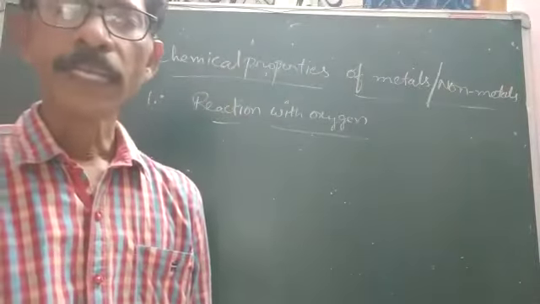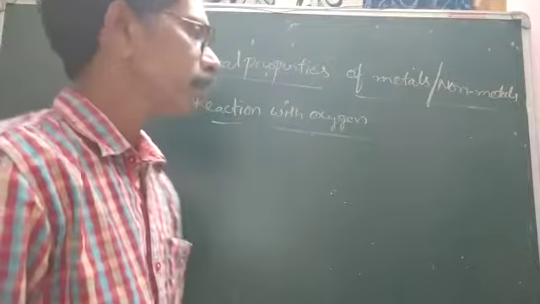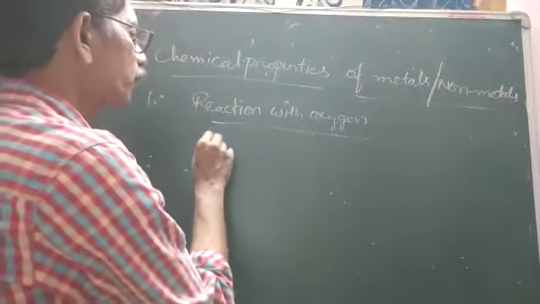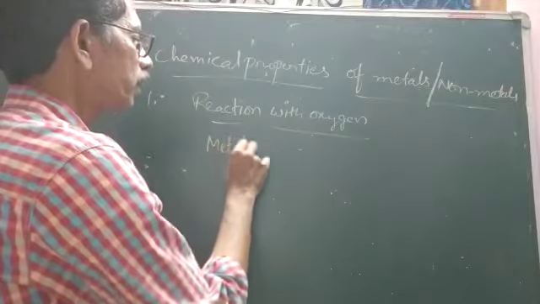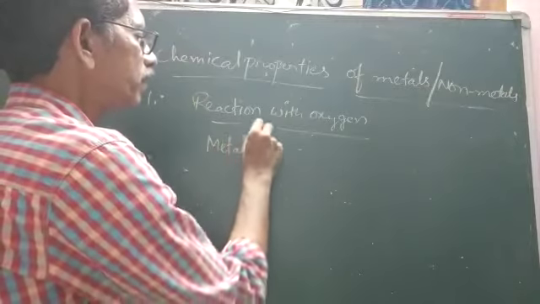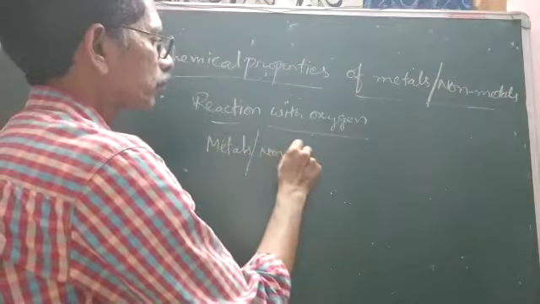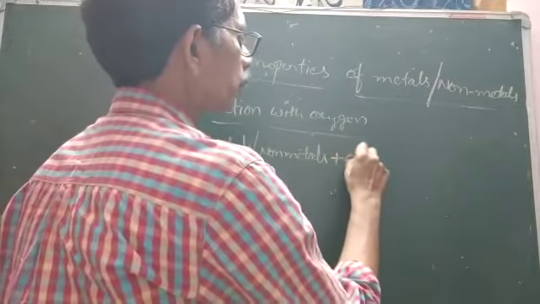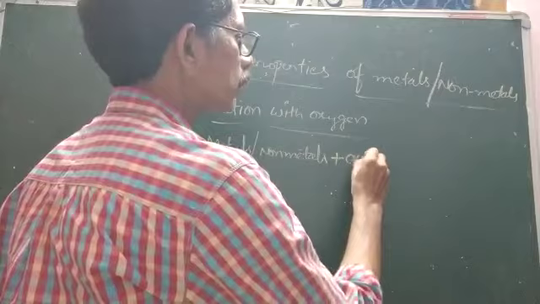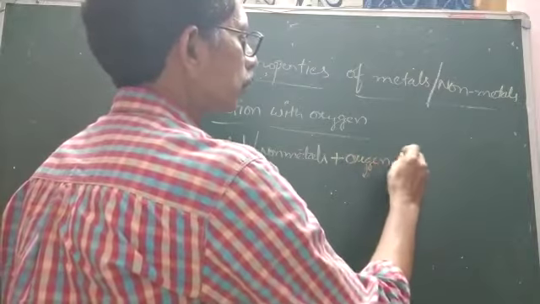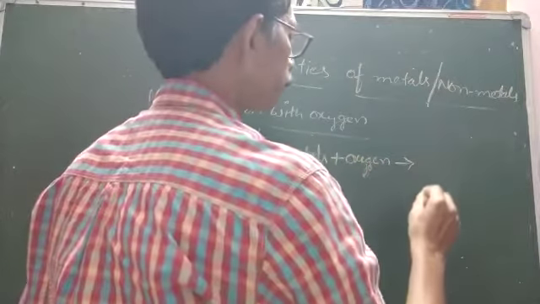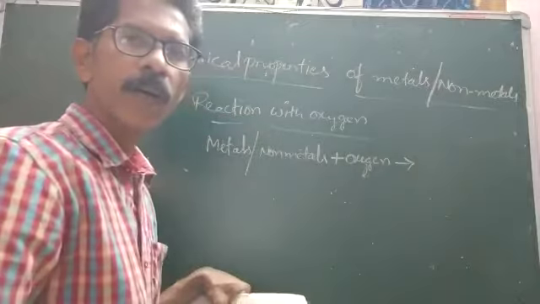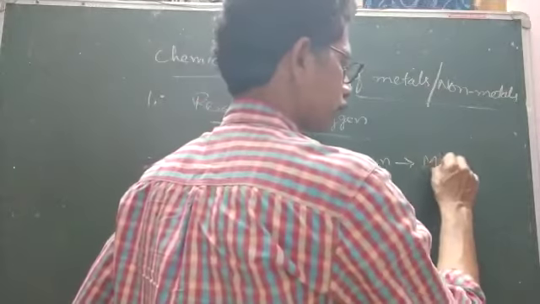Metals or non-metals react with oxygen. Generally, metals or non-metals combine with oxygen to form metallic or non-metallic oxides.